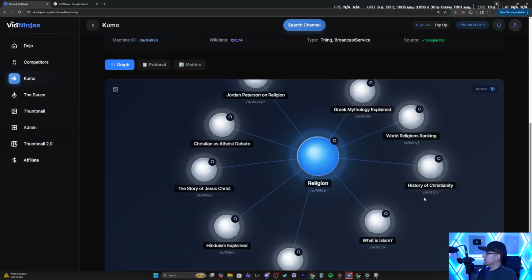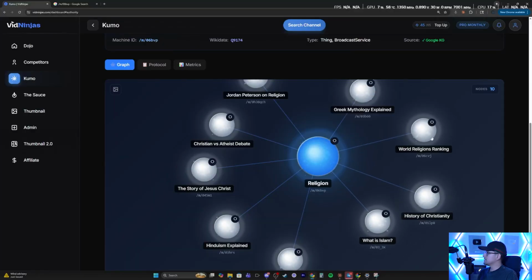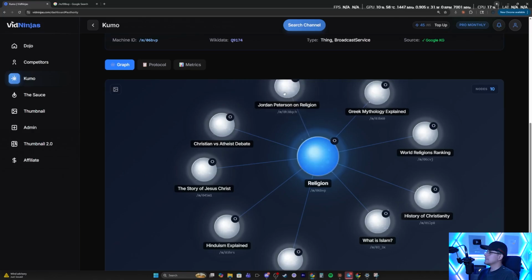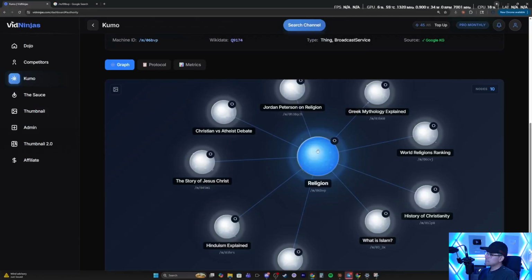So creativity aside, this is using math to give you a winning niche, to give you winning ideas. As you can tell, every single thing here has a code in it. We're very open about where in the knowledge graph you're going to be. So from here, you kind of freestyle. Yes, we want to go into the religion niche, but we want to micro niche into Christian versus atheist debate. Nah. The story of Jesus Christ. I feel like that's too saturated.